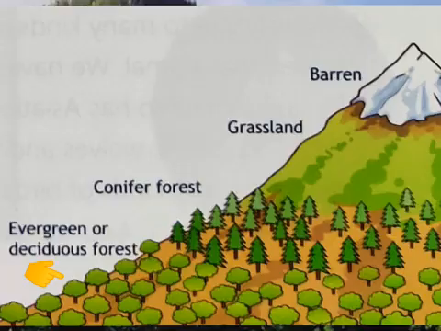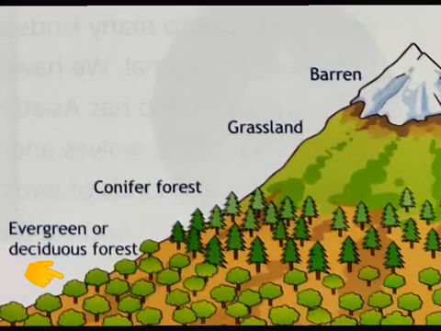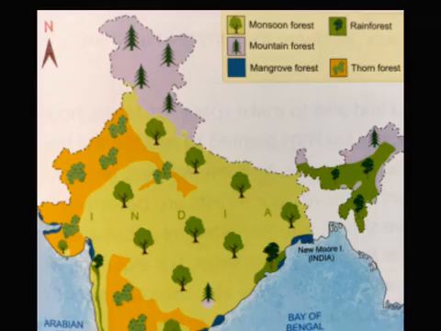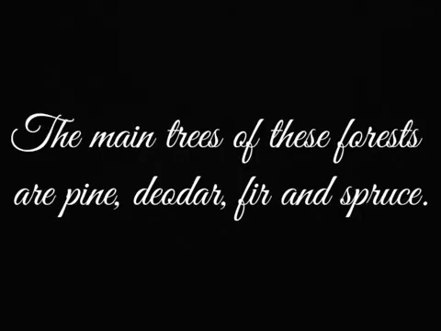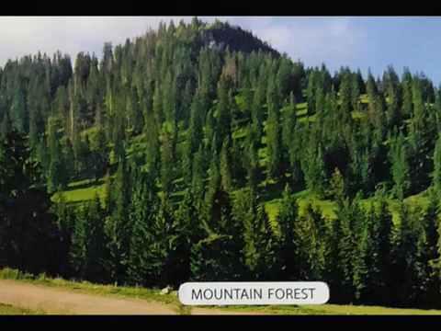In the mountains, there are rainforest or deciduous forest on the lower slopes. Higher up, where it is colder, cone-shaped trees called conifers grow. Still higher, it is very cold and only bushes and grasses grow. The mountain forests are found on the higher altitudes of the Himalayas and the Nilgiri hills. The main trees of these forests are pine, deodar, fir, and spruce. The trees of these forests are tall, bear cones, and have needle-shaped leaves.